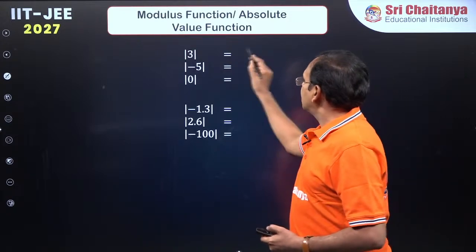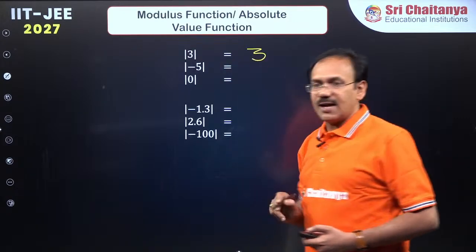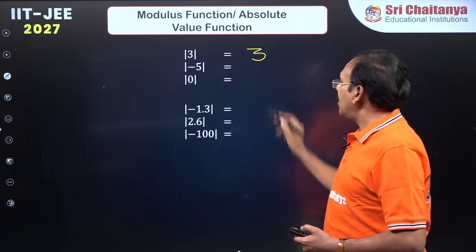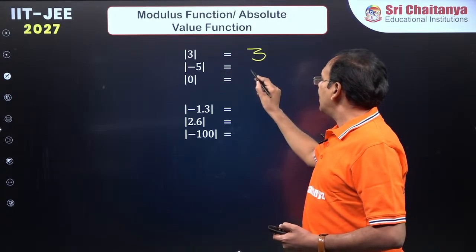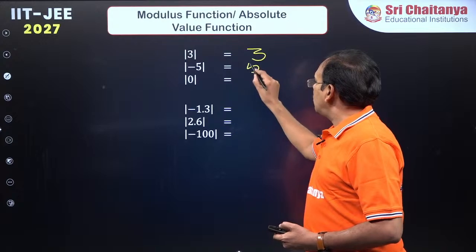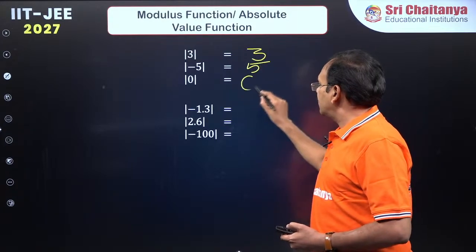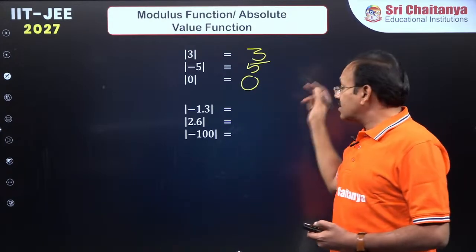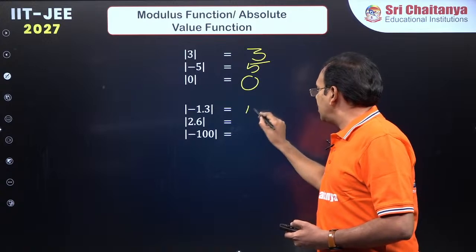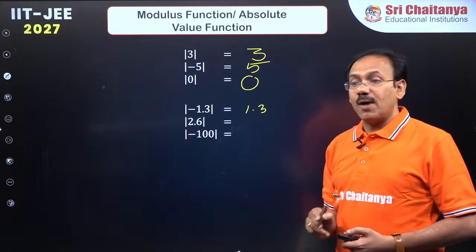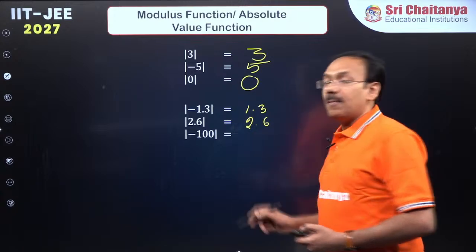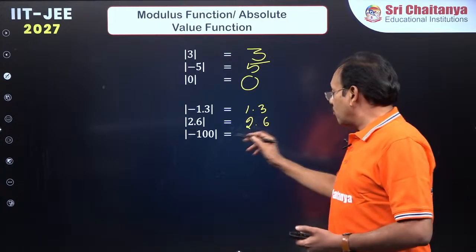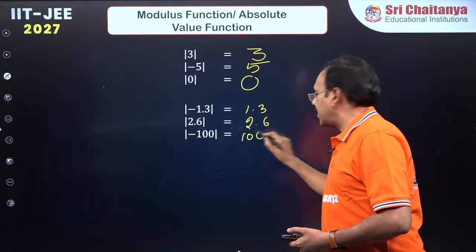Modulus of 3, since 3 is positive, the absolute value is 3. Modulus of minus 5, since it is negative, its absolute value is 5. Modulus of 0 is 0. Modulus of minus 1.3 is 1.3. Modulus of 2.6 is 2.6. Modulus of minus 100 is 100.